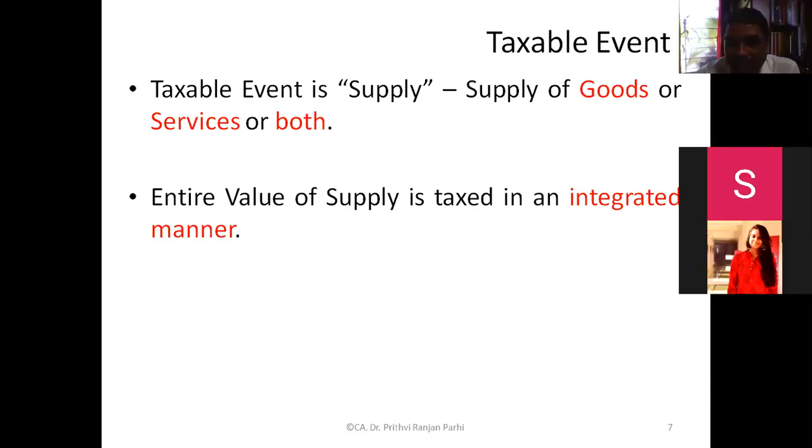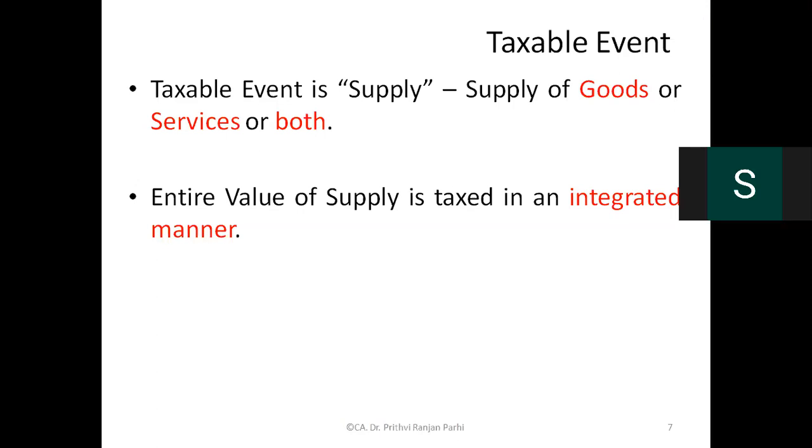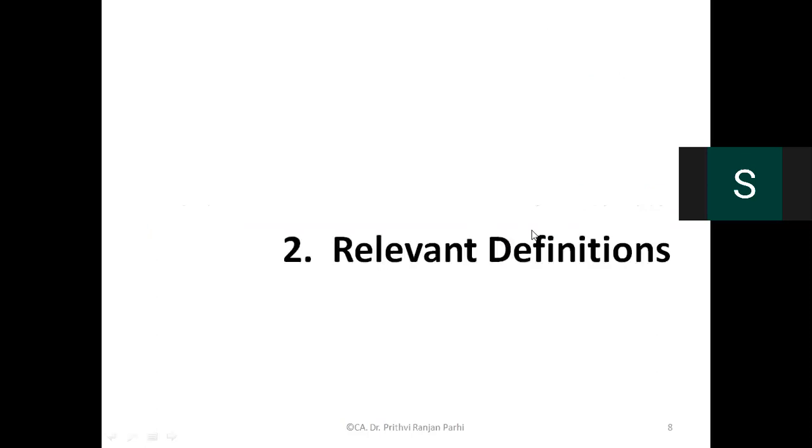Let us go for one more example. Any example of integrated supply? Food being served at a restaurant. Okay, food is supplied in the restaurant. We'll discuss that concept. That is a different concept. But anyway, your understanding is clear at this point of time. So now you have understood there is a possibility that supply can be an integrated supply, that means a combination of goods as well as services might be there in one single supply, right? That possibility is there. That is the taxable event.